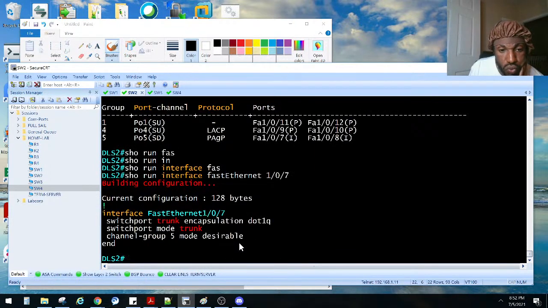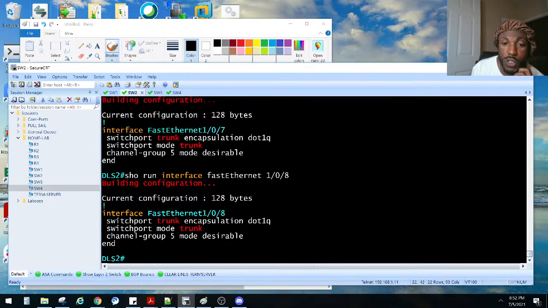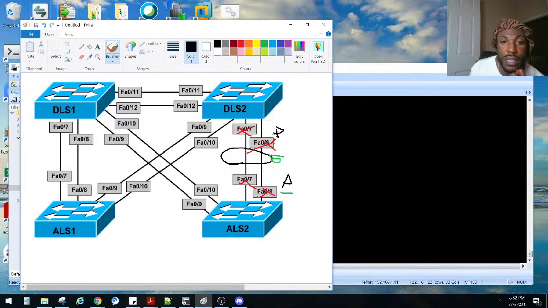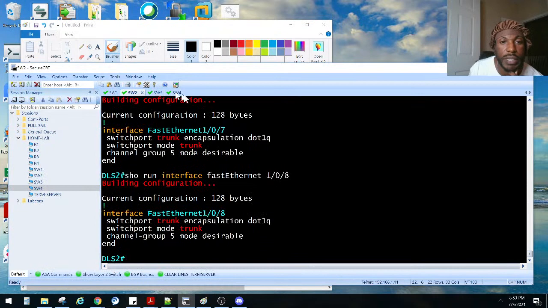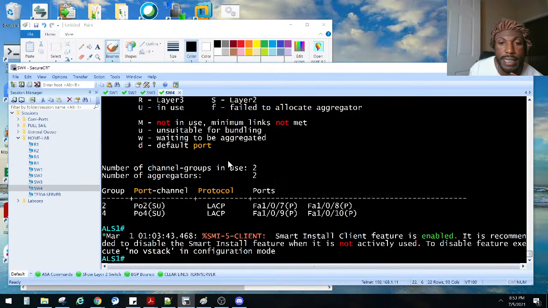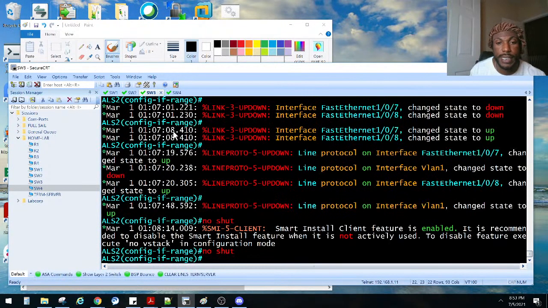Desirable. The other side should be auto, right? So 7 and 8 should also be desirable, and the 7 and 8 on this guy should be auto, right?